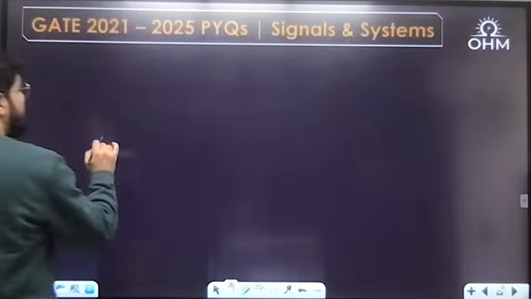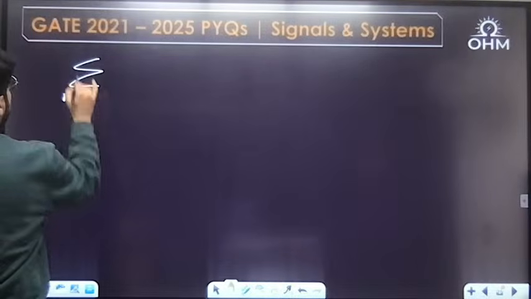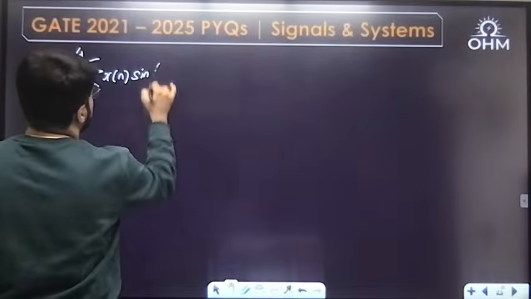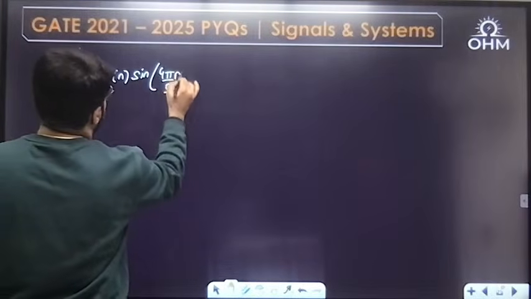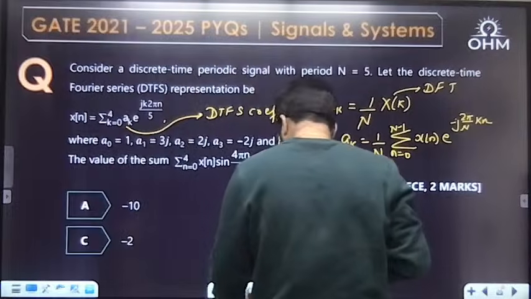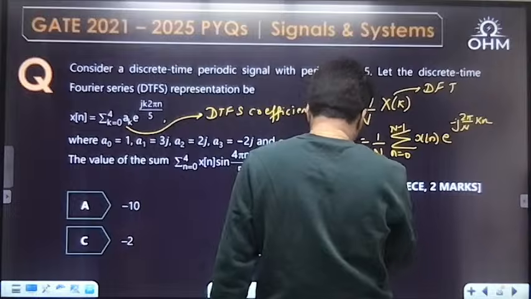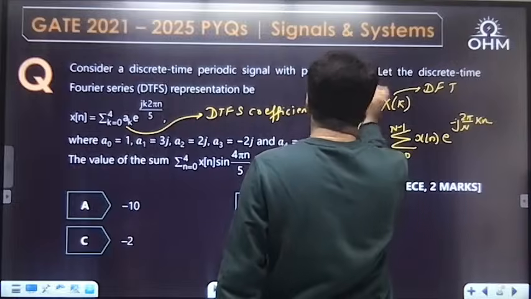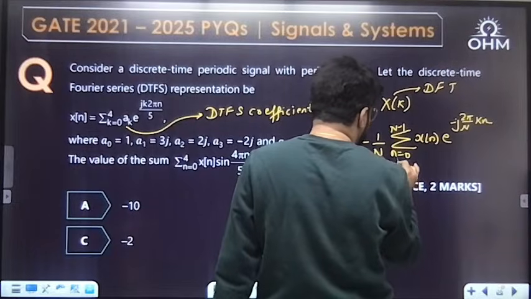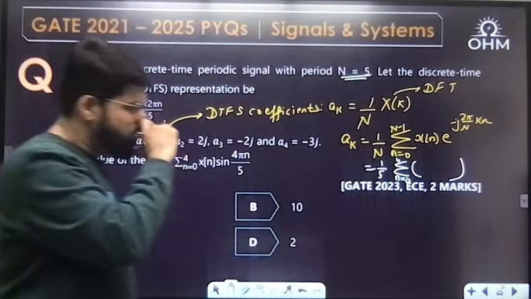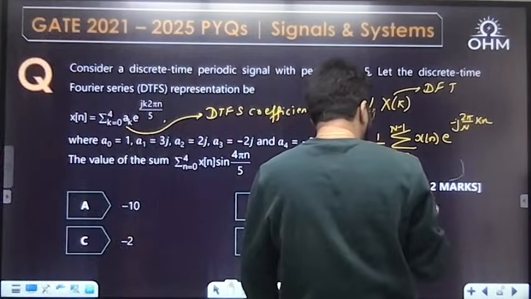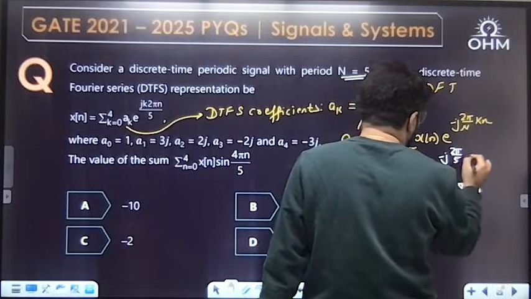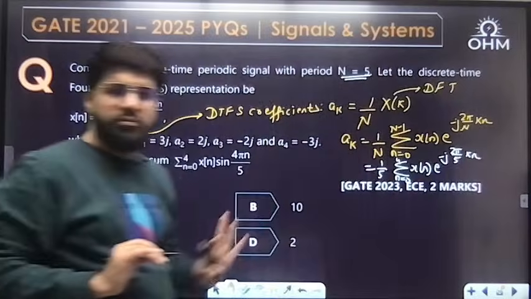The question is to find the summation n equal to 0 to 4 xn sine of 4 pi by 5 into n. See here, summation 0 to 4, because our actual period n is 5, so the summation automatically becomes 0 to 4. Then inside comes x of n e raised to the power minus j 2 pi by 5 into kn, with n equal to 5.